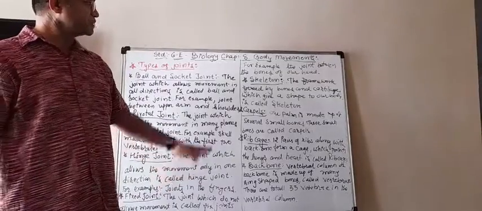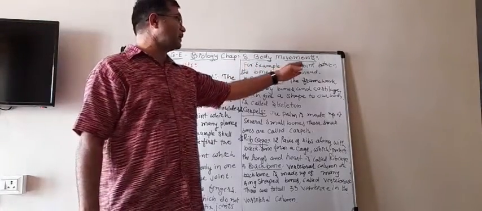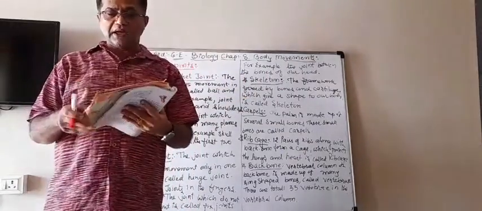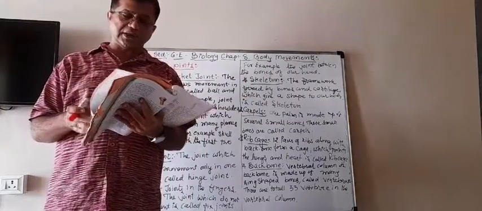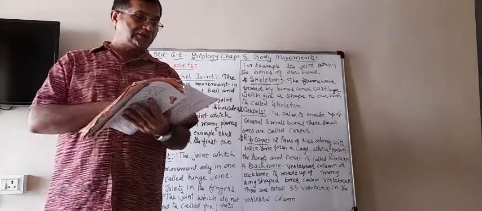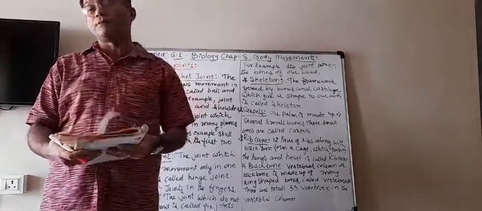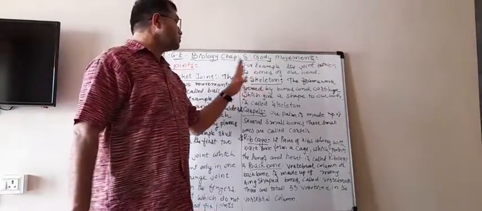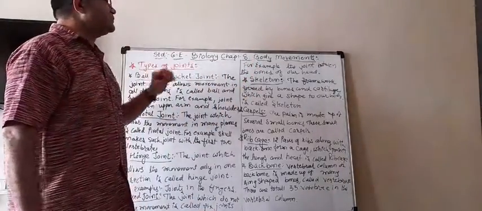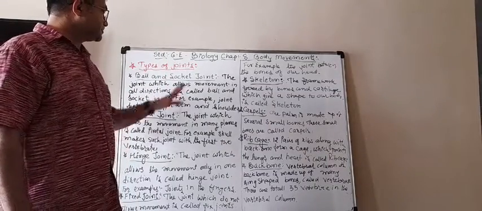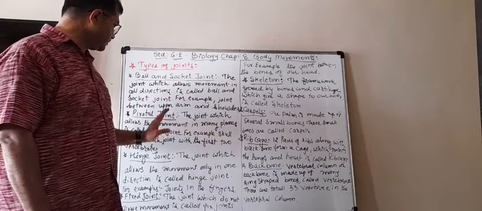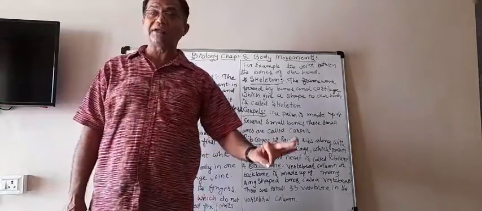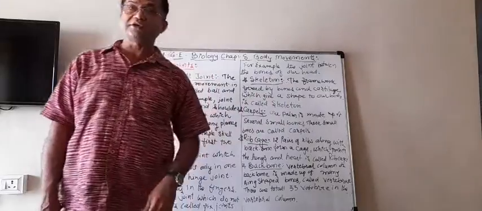For example, the joints between the bones of our head: there are so many bones joined together, but they don't allow any movement, and therefore they are known as fixed joints. So these are the types of joints: ball and socket joint, pivotal joint, hinge joint, and the others which do not allow any movement are fixed joints.